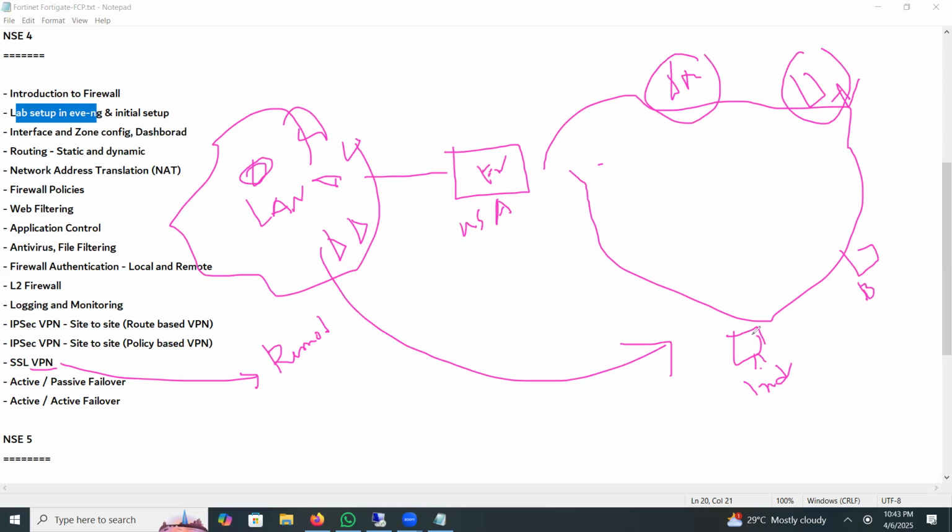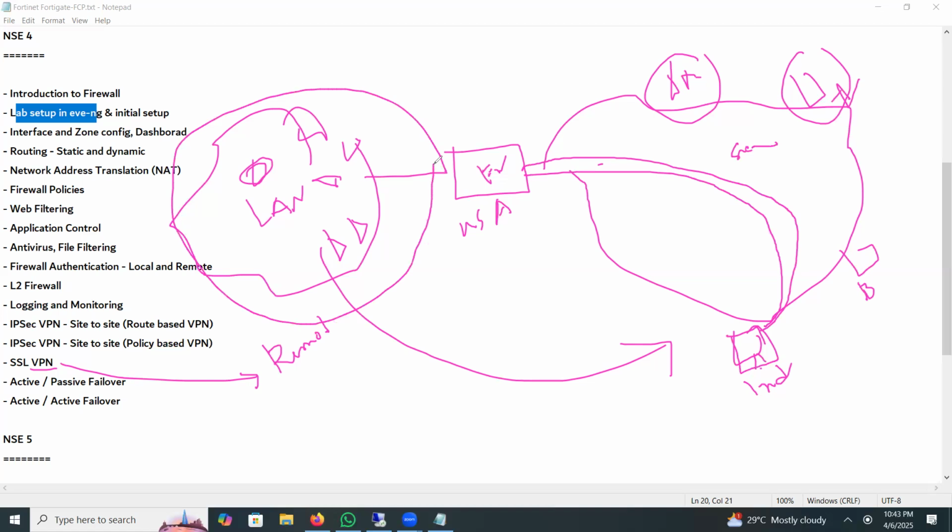If I have the option so that you can connect via the internet with the firewall in a secure way, then you can access your full network. At the end, it seems to you that you are in the office.